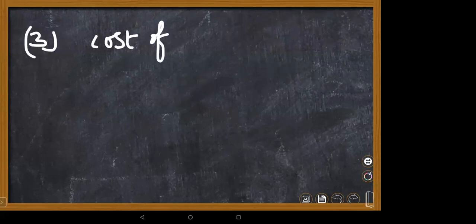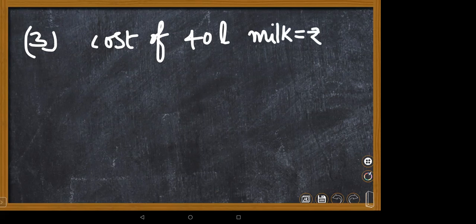Next one. The cost of 40 liters of milk is rupees 10,000. Cost of 40 liters of milk, children. Be ready, I'm going to keep a quiz on this concept today. Please listen carefully and understand. 40 liters of milk costs rupees 10,000.